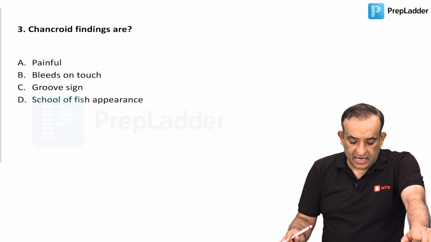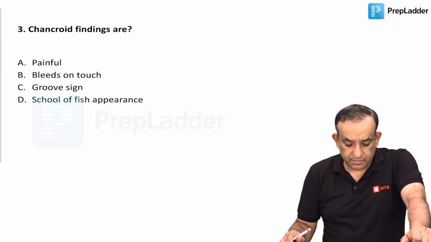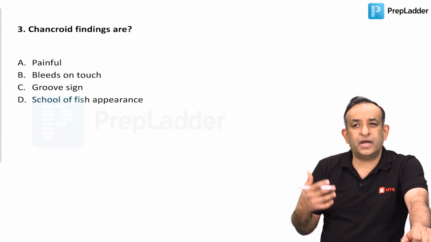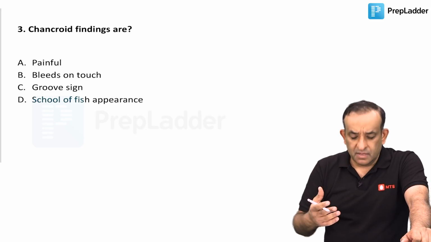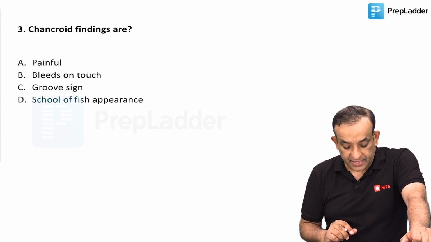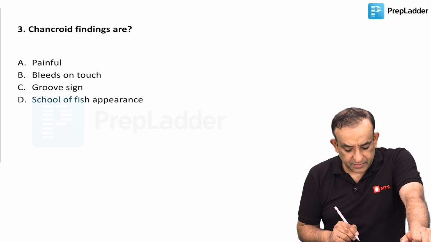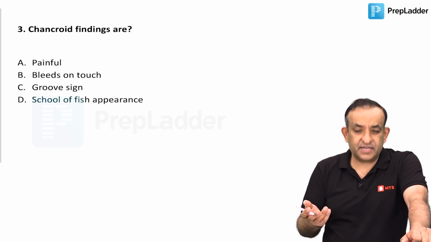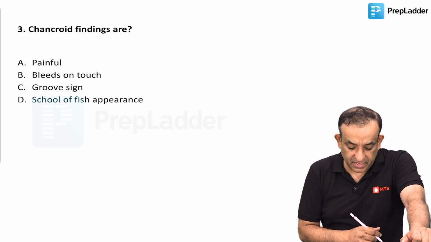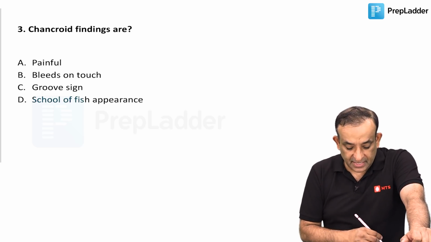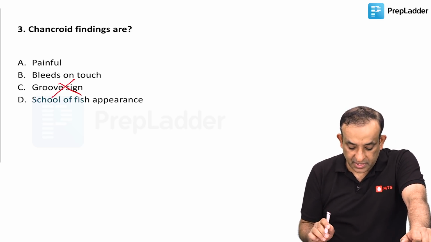Chancroid findings are. I think this was a skin question, but I think there was a lady who had chancroid and what were the findings, but I just kept the question the way it was given to me. So it's painful, it bleeds on touch, and it has a school of fish appearance. Yes, these things you have been taught very well by your dermatology faculty. And groove sign is not here. You guys know this very well.